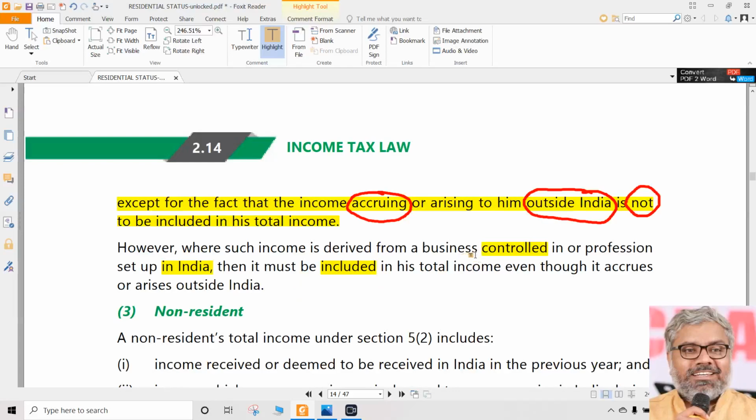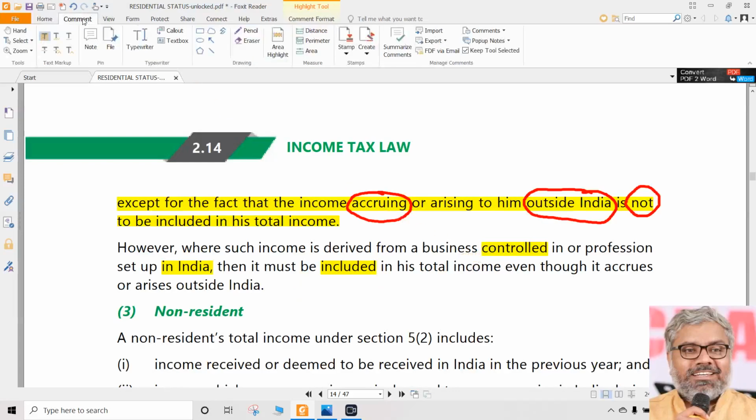Since it has been earned from a business which is controlled, this word is important, which is controlled from India. So if this is the word used in a question, for RNOR you have to be extra cautious.